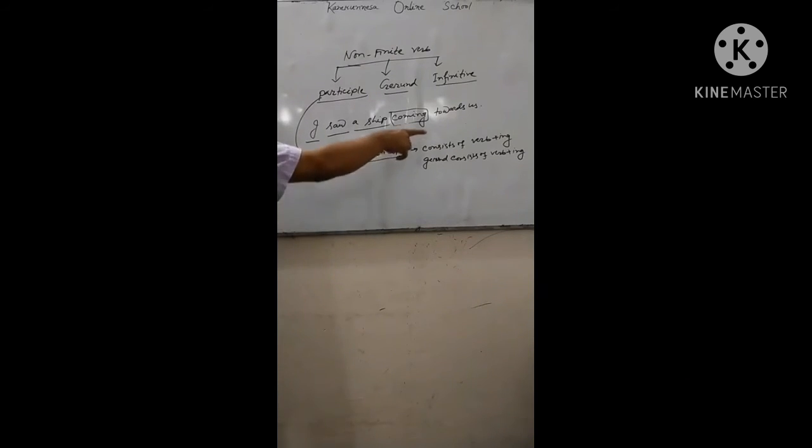Present participle consists of verb plus ing. Look, here coming, is it used as a gerund or a participle in this sentence? I mean present participle.